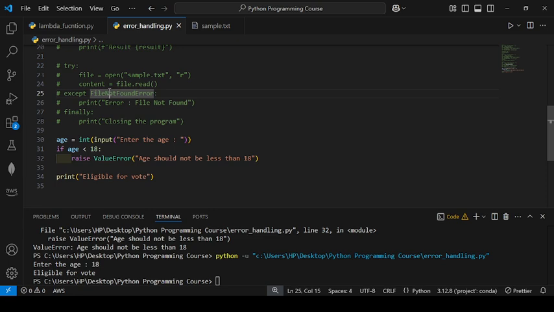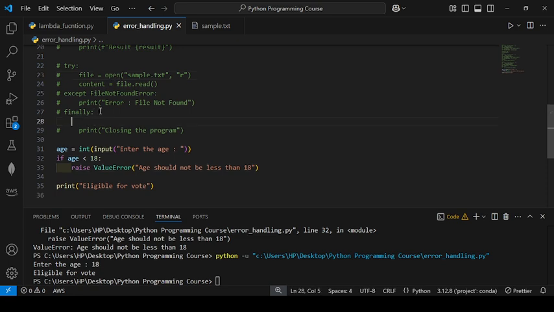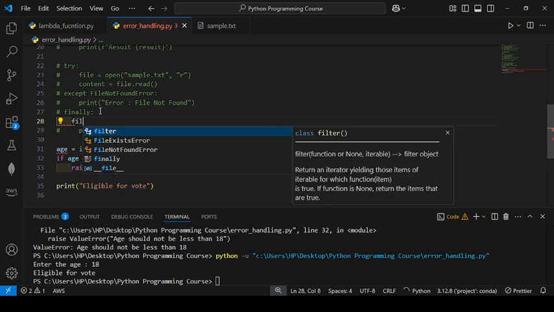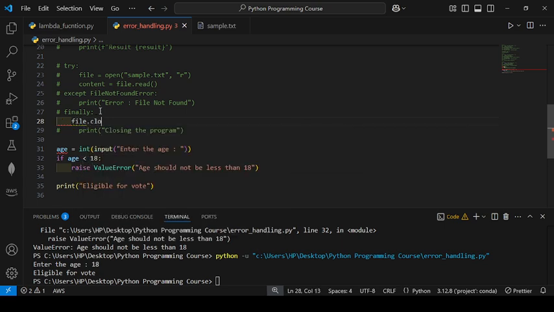The else block should be written because it will indicate there is no error. And the finally block is used when we have to close the file, like we have opened the file, so we need to close it. That is the best practice. So we need to write here file.close. Okay, we write file.close.